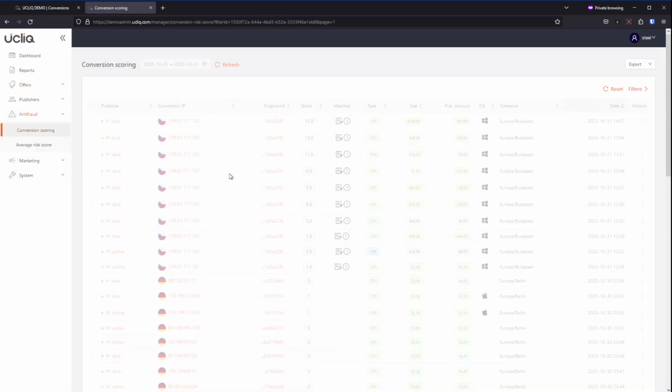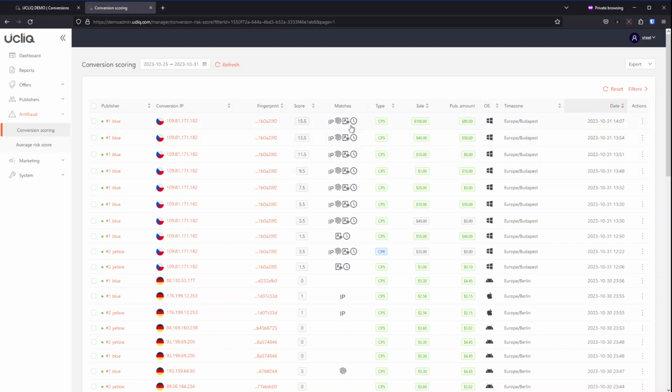We can go to the conversion scoring section, and we can see this conversion. You can see data like IPs and fingerprints. This one is considered an almost fraudulent transaction because it's basically a number of transactions generated from the same IP, but you can work with it. We will be talking about anti-fraud features in next episodes.